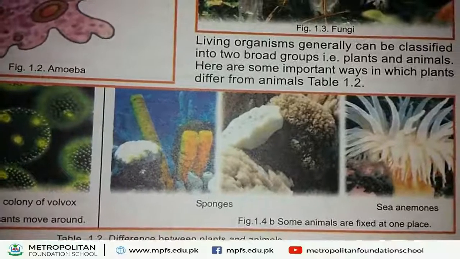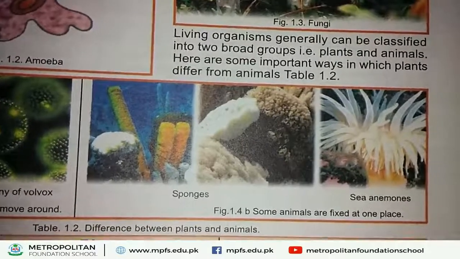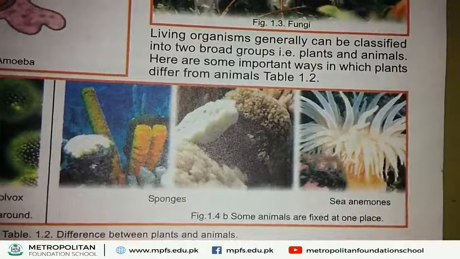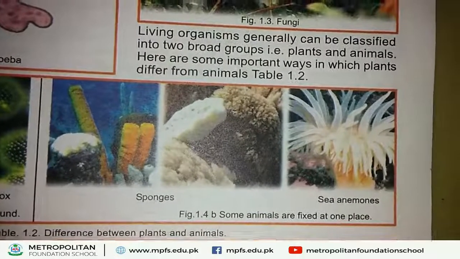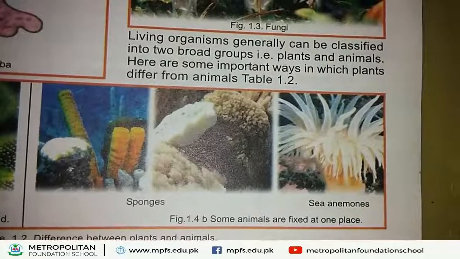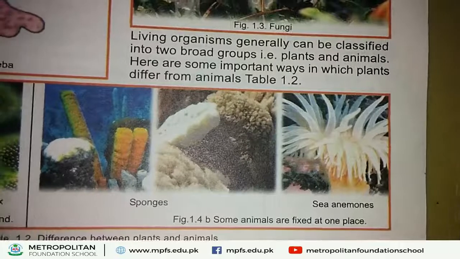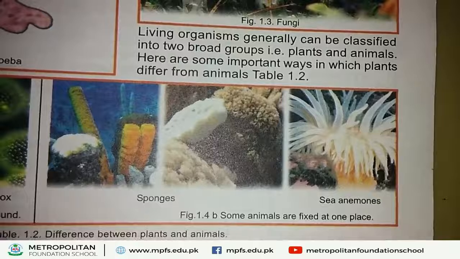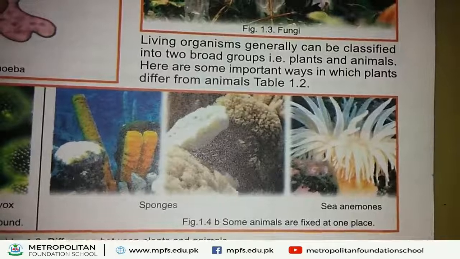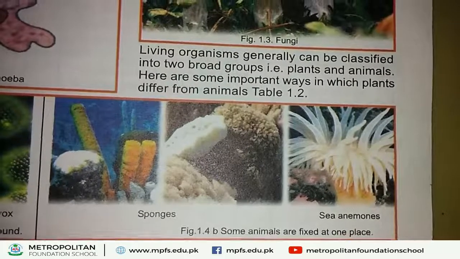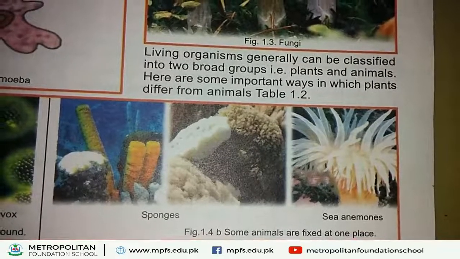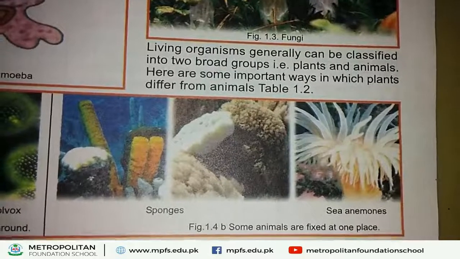Next kingdom, that is kingdom Animalia. In kingdom Animalia, animals are included. Some animals are fixed at one place. For example, sea anemone is found in seawater and is fixed and attached with the rocks. Another, sponge, is also found in seawater and attached with the rocks. All higher animals such as lion, tigers, zebra are included in kingdom Animalia.